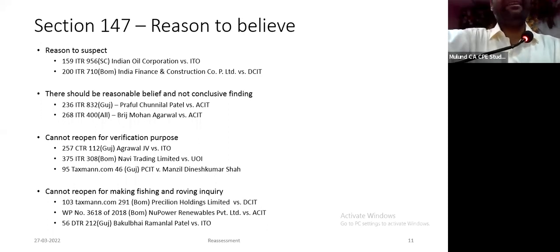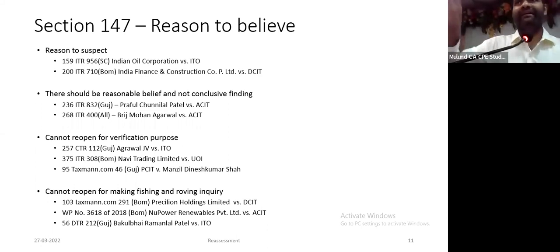That means you want to make inquiry. You want to verify the transactions. There is a difference between making verification to find out whether income has escaped assessment and having a belief that income has really escaped assessment. To give a short example, a search in case of A party, he has agreed he is providing accommodation entry through so and so company. Unsecured loans have been received by the SSE. Since it is in the nature of accommodation entry, therefore, I have a reason to believe income has escaped assessment. First example. Second example, SSE has received unsecured loan of rupees so and so, therefore, I have a reason to believe income has escaped assessment.